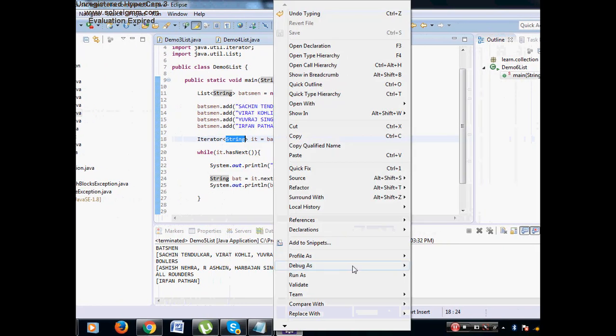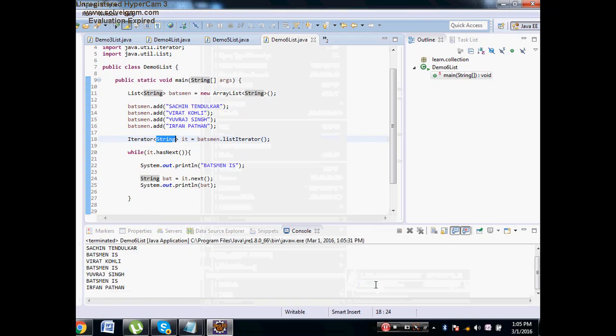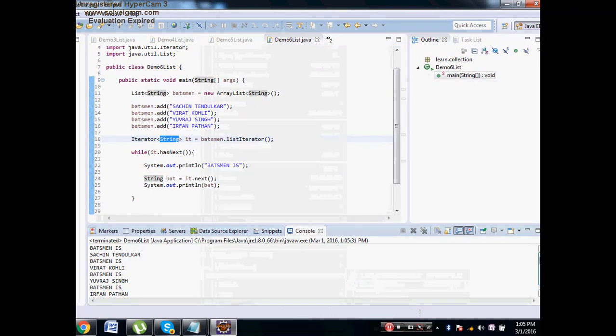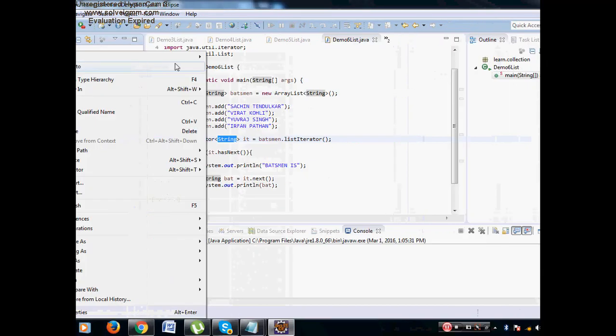Now I'll say right click, run as Java application. Therefore we have batsman is Sachin Tendulkar, batsman is Virat Kohli, batsman is Yuvraj Singh, batsman is Irfan Pathan. So this is how you can loop through a list. Now let us go and learn one more thing, last thing.